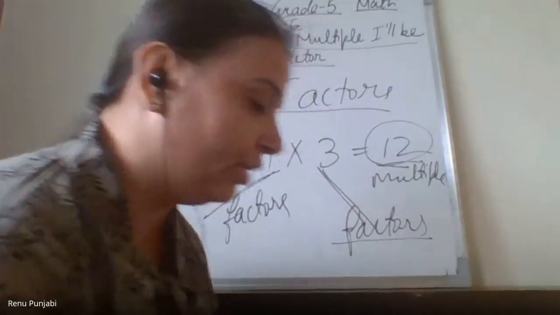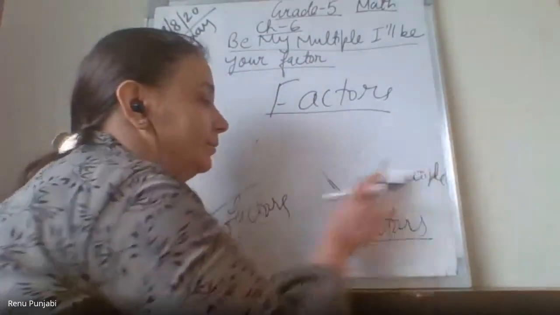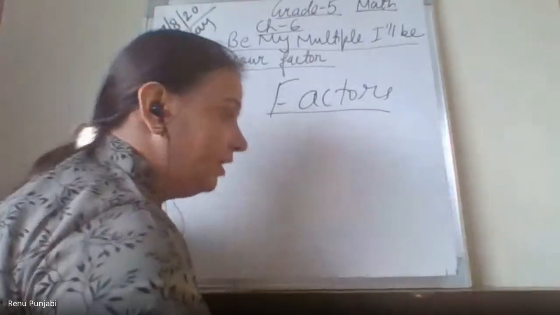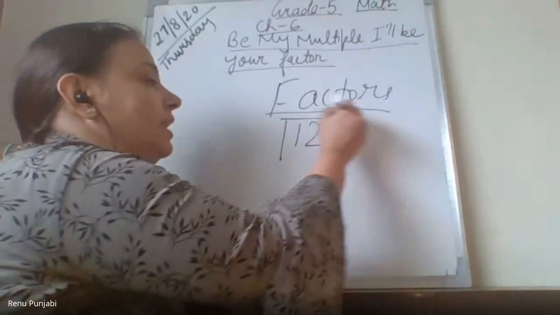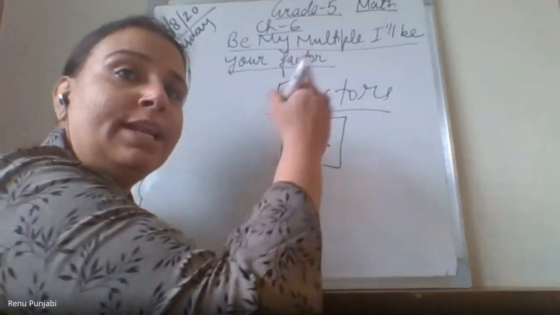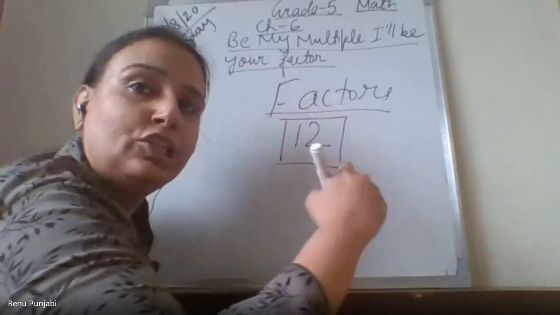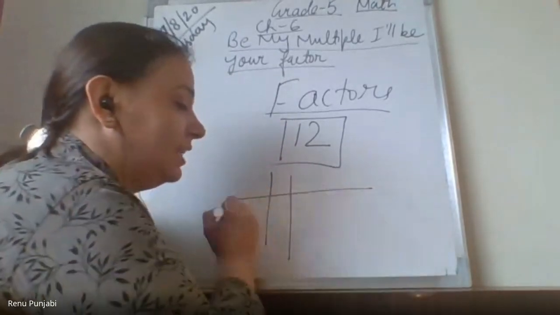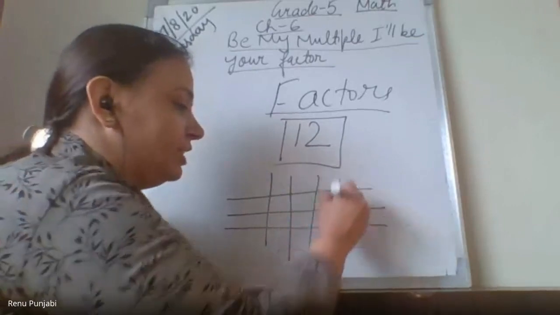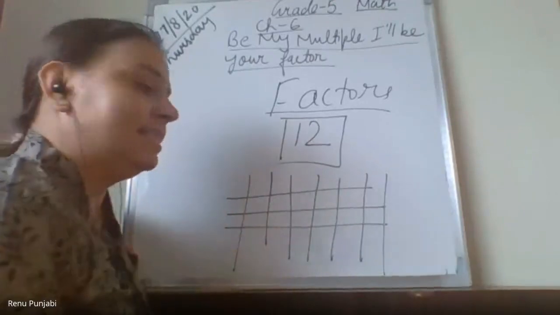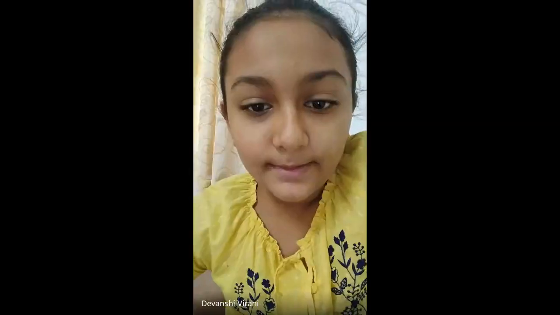Now I want to tell you to arrange as many times. If I give you any number, this is the number 12, right? Arrange this 12 in rows and columns so that you will get 12. These standing lines are the columns and sleeping lines are the rows. So you have checks boxes in your graph paper like this? Yes or no? You have checks boxes like this, and even in this math page also you have checks boxes?